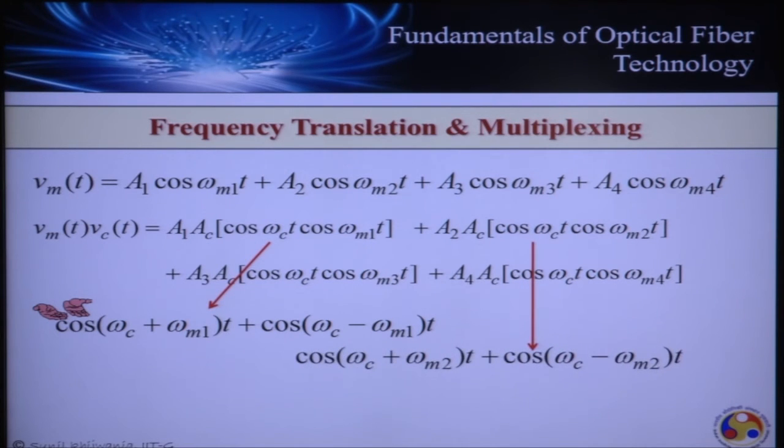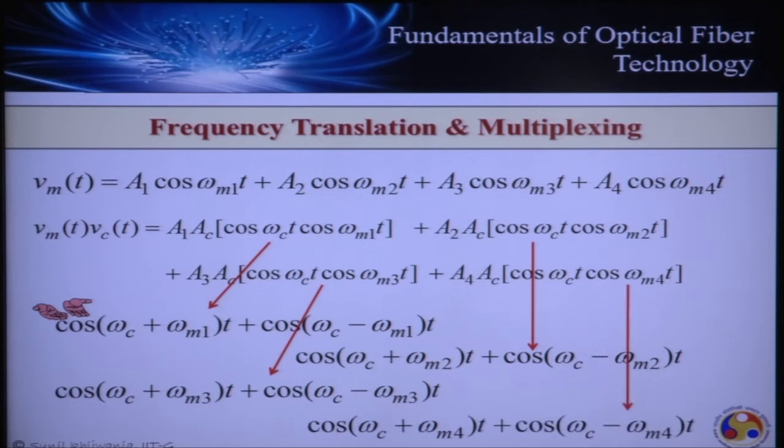So this gives me 2 sinusoidal waveforms, one at omega C plus omega m2, another at omega C minus omega m2, this one at omega C plus omega m1 and omega C minus omega m1. And this one in that situation will give me omega C minus omega m3 and omega C plus omega m3, and this one will give me omega C plus omega m4 and omega C minus omega m4.